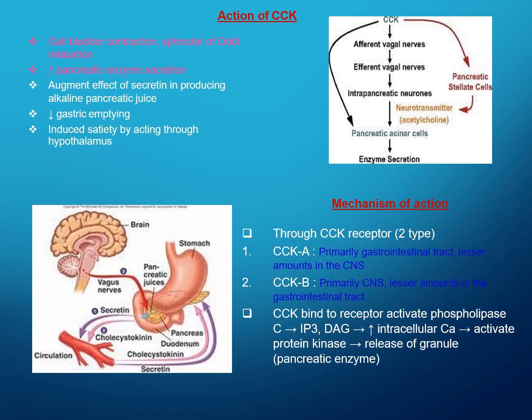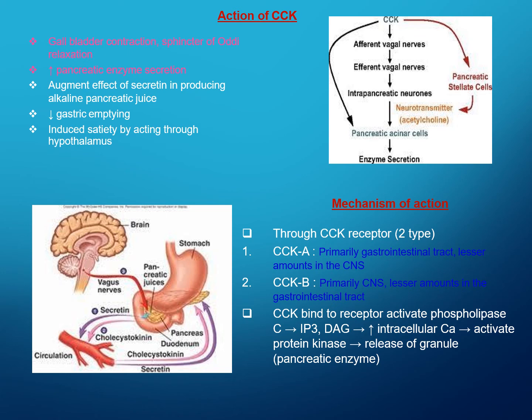The mechanism of action behind this is through the CCK receptor. Two types of CCK receptors are there, CCKA and CCKB. CCKA is primarily in the gastrointestinal tract, in lesser amount in the CNS. CCKB is primarily in the CNS, in lesser amount in the gastrointestinal tract.